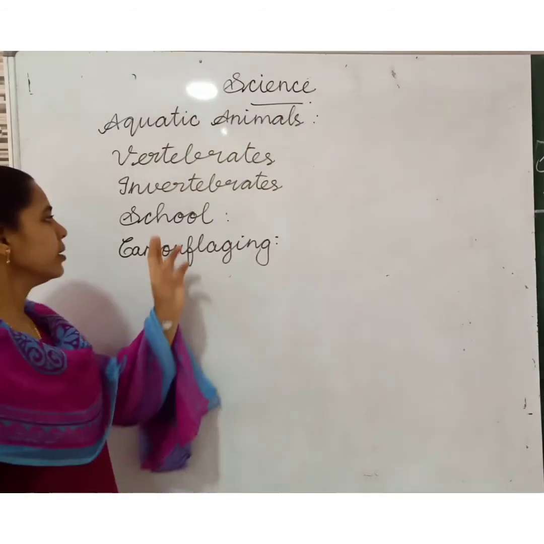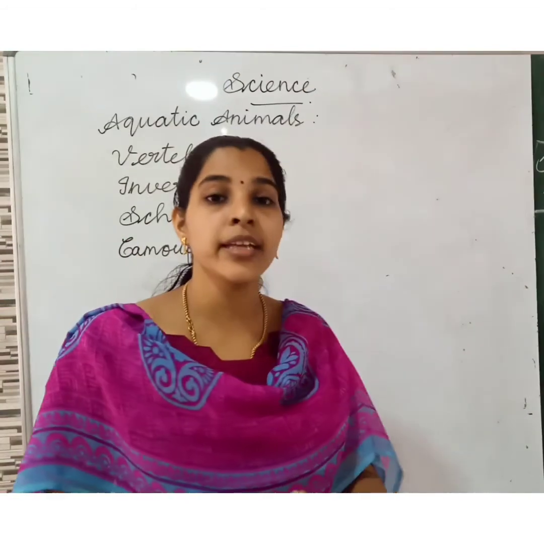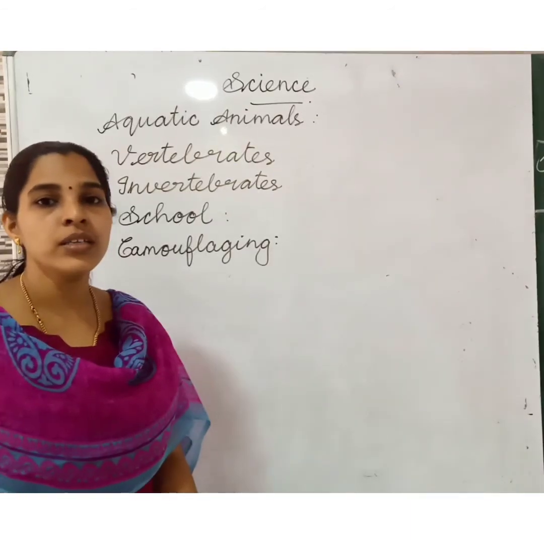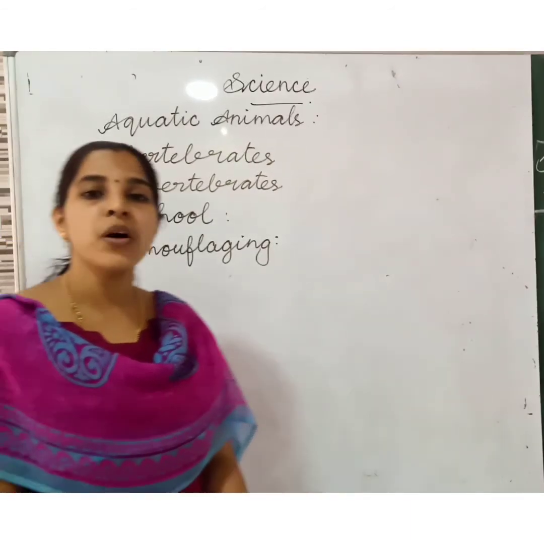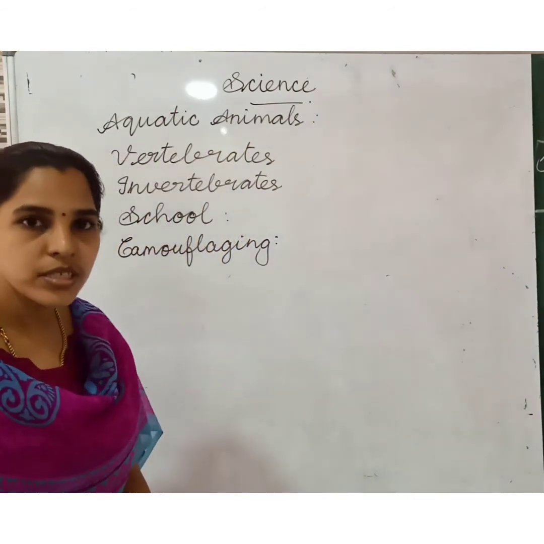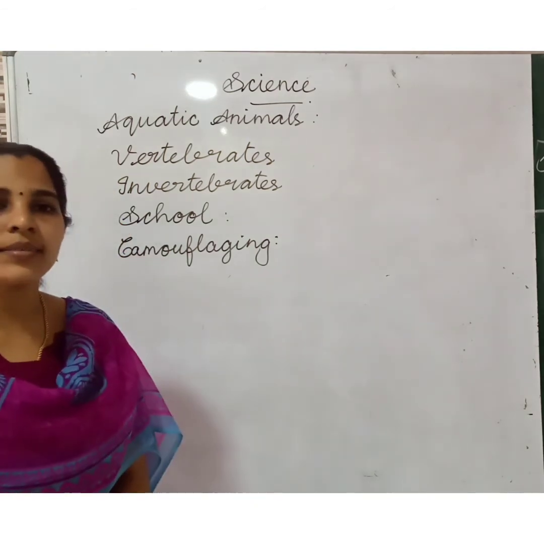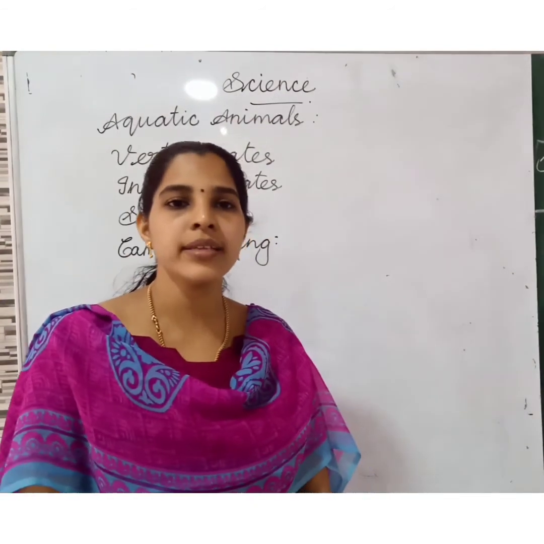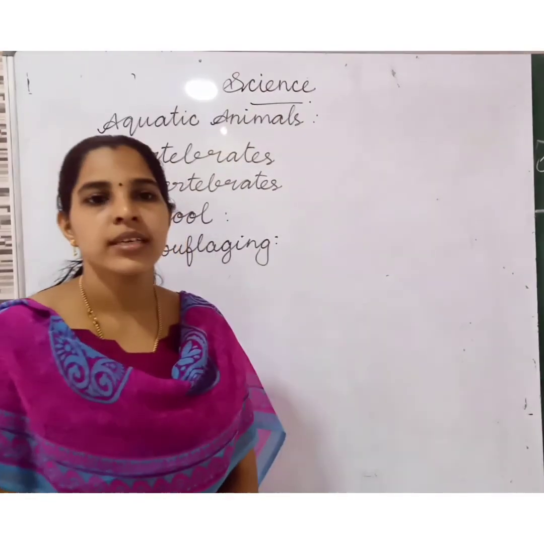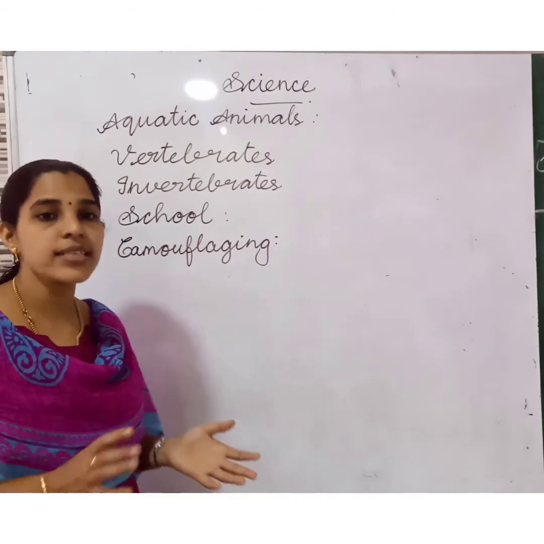Then some types of fishes live in a group. What is it called? It is called school. A group of fish is called school. Then what is the meaning of camouflaging? Camouflaging means these types of fishes change their color according to their surroundings.